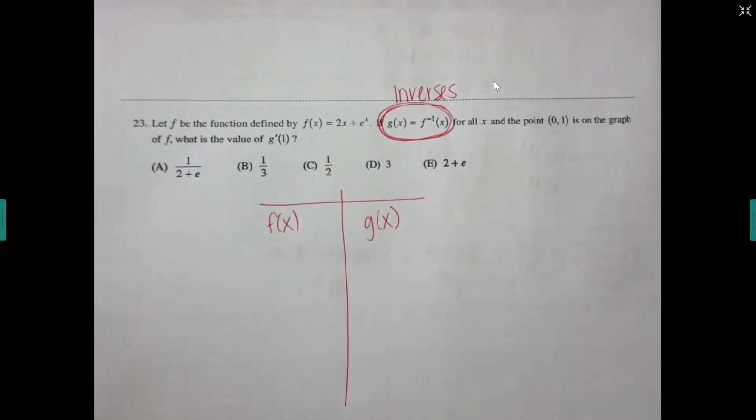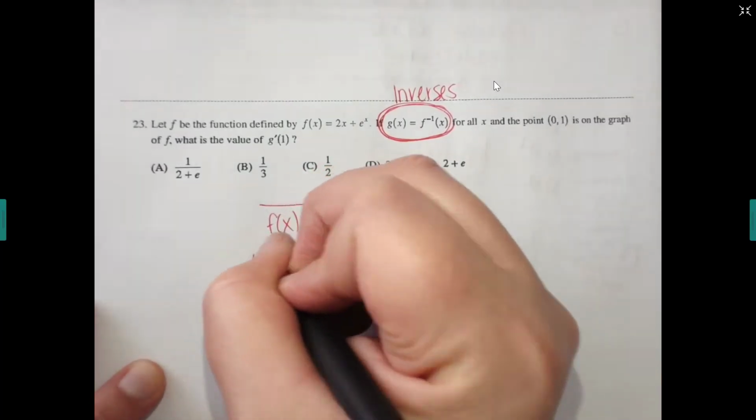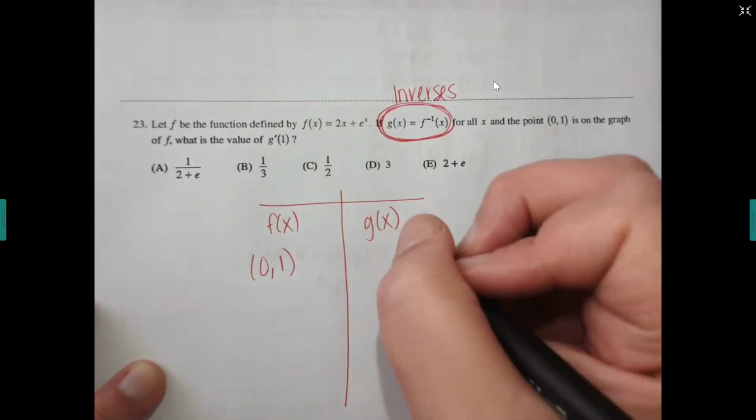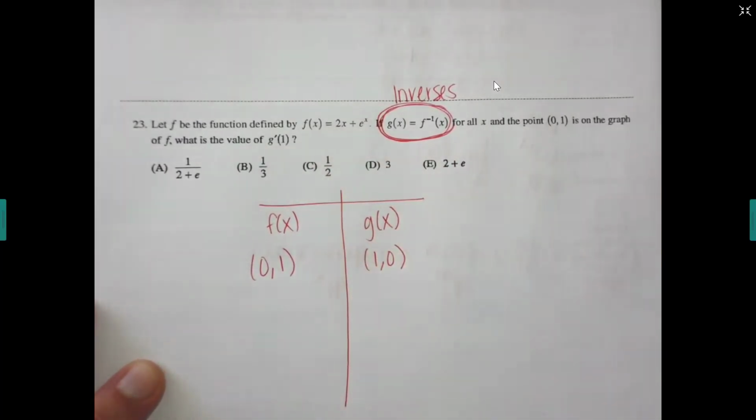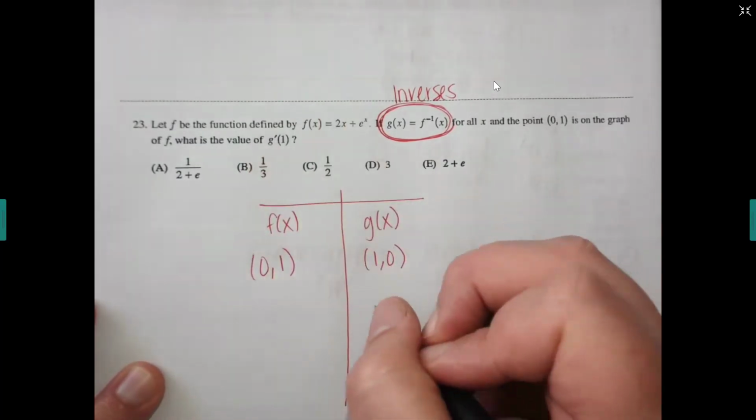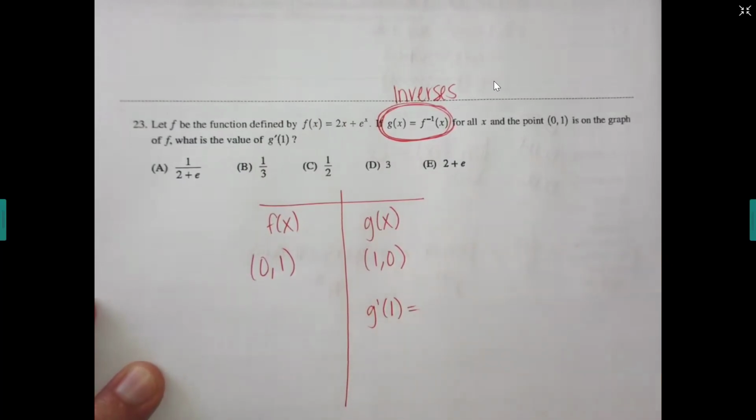So it tells me that for all x's, (0, 1) is on the graph of f. Where do I put 0, 1? Left or right if it's for f? Left. What does that make the ordered pair for g? (1, 0). Then it's asking me for g prime of 1, which means that I want the slope. But in order for me to find the slope for g, I'm going to need to find the slope for f and then flip it. So how would I find the slope for f? What would I need to do? Take the derivative and then plug in f's x value, which is what? 0. So let's do that.